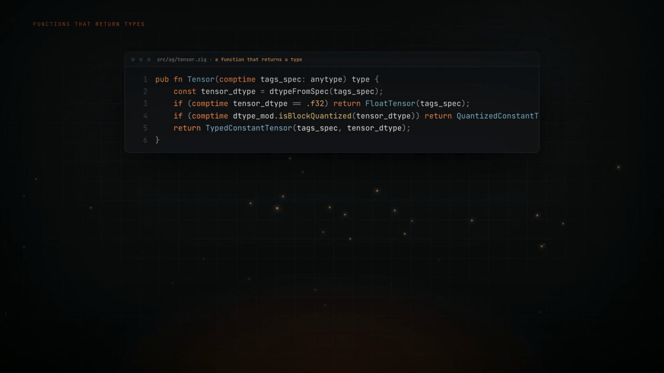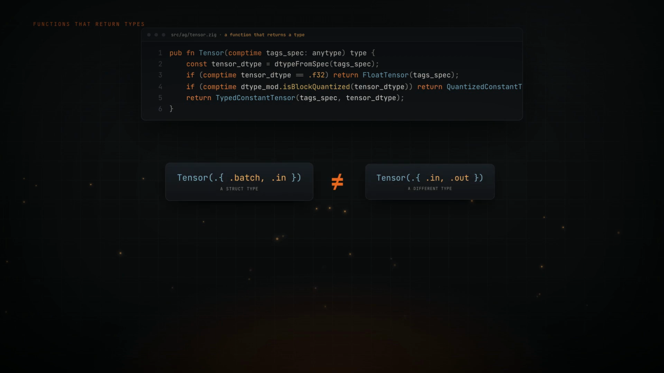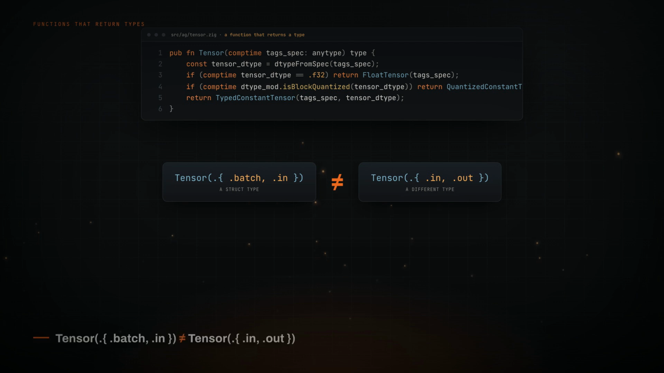Now the big one. In Zig, types are compile time values, so a function can return one. That is the entirety of Zig's generics, and it's the library's public interface. Tensor is a function. Call it with axis names, and it builds a struct type during compilation. Batch-in and in-out are different types.